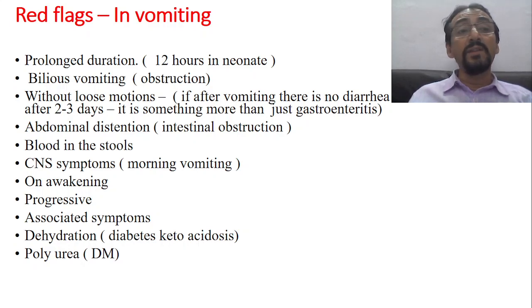Now, if the vomiting is there with abdominal distension, this may be because of intestinal obstruction. Or vomiting with visible peristalsis, intestinal obstruction. Or vomiting with distension of the abdomen may be electrolyte imbalance, like potassium, etc. Then, if there is blood in the vomiting, it is always serious, except maternal blood. Even vomiting associated with blood in the stool, like intussusception, currant jelly like material coming out in the stool, is also dangerous.